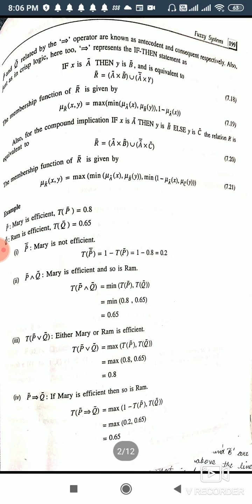I think it will be easily solved by you. Now I will explain this 7.10 example. Now here the whole set x and y are given to you. This is a crisp set A, B, C, D and 1, 2, 3, 4. Now the fuzzy sets curl A, curl B, curl C is given to you. Now we are having two ways of giving the notations of these three sets.